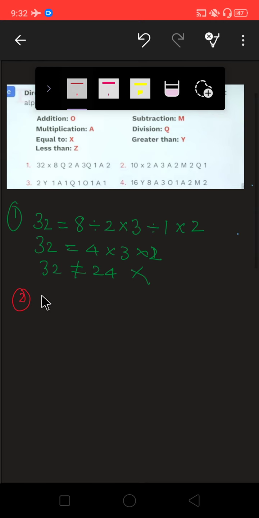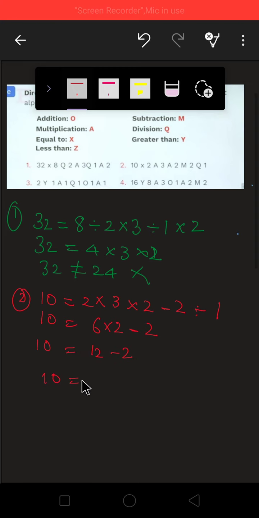Second, 10, X means equal to, 2, A for multiplication, 3, A for again multiplication, 2, M for subtraction, 2, Q for division, and 1. Let's solve this one. 10, 2 3s are 6, 6 2s are 12, minus 2 divided by 1 is 2 only, and you will get here 10 is equal to 12 minus 2. 10 is equal to 10. So you can see this option gives us the right choice.